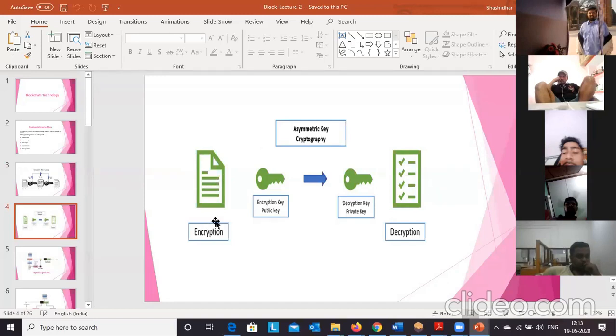Now, in encryption, suppose party A, the sender, wants to send a message to B.